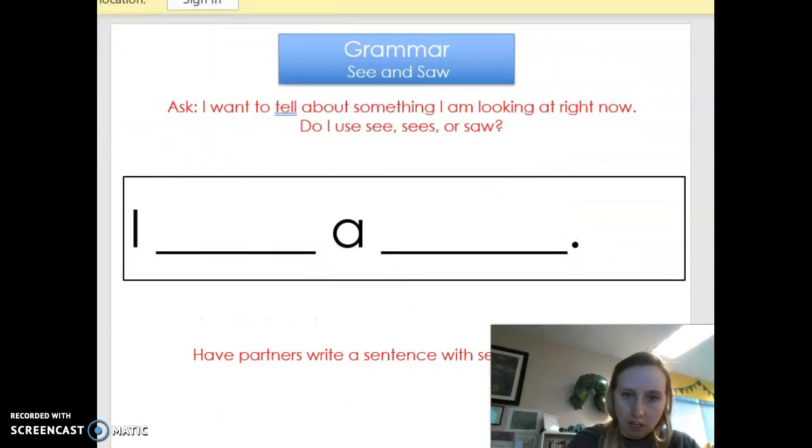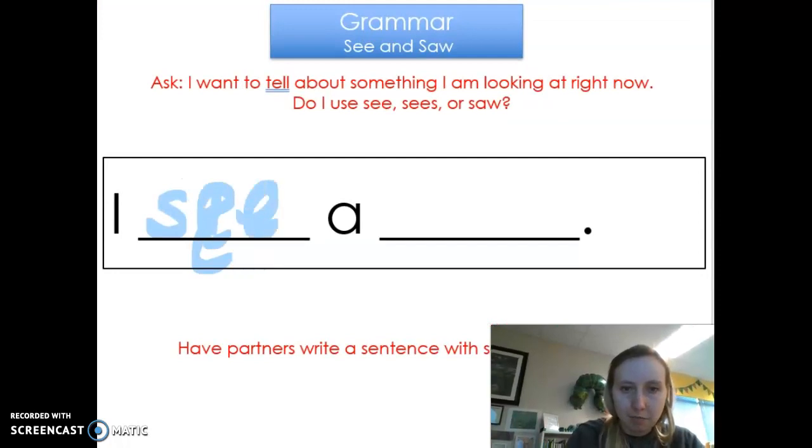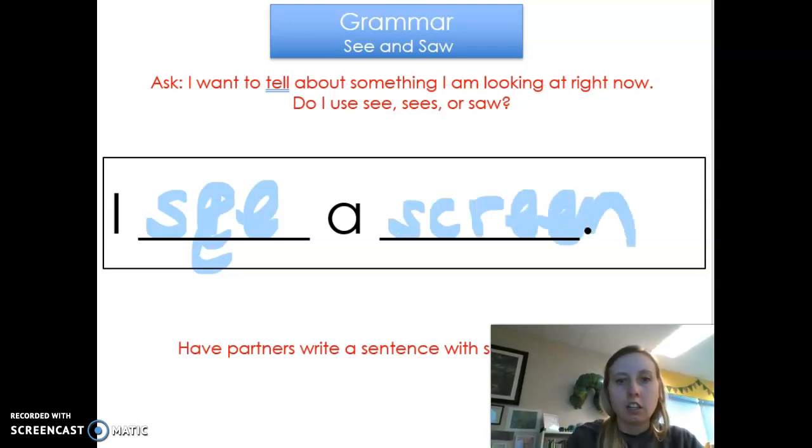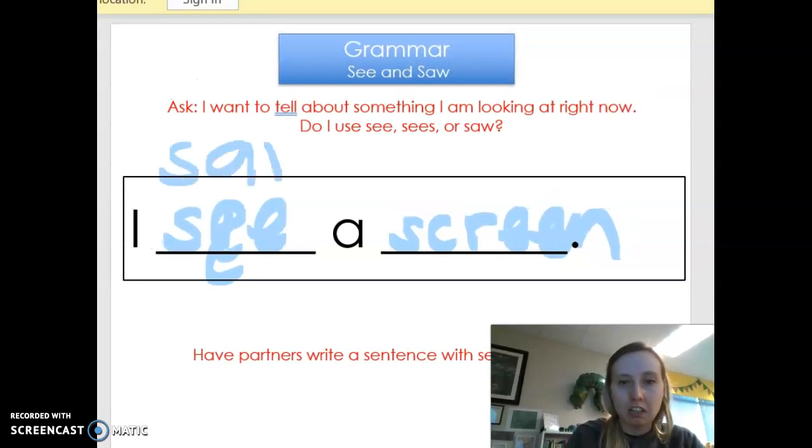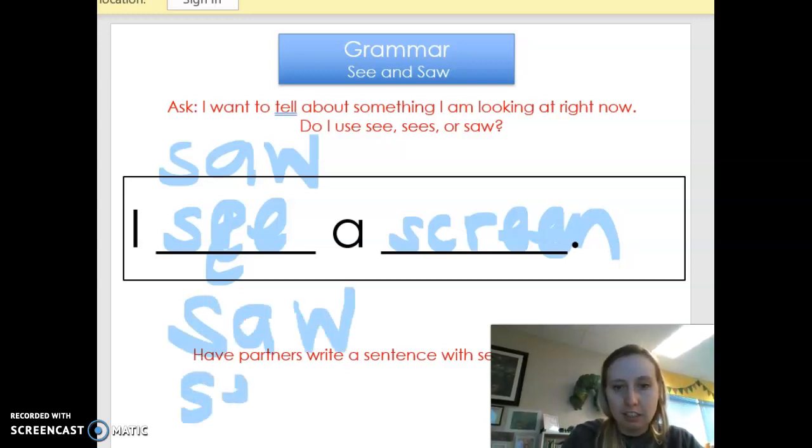So, I want to tell about something I'm looking at right now. So I could say I see, you could say screen, because we're looking at the computer. I see a screen. If it was in the past, you could say I saw a screen. Okay? Okay, so just remember, saw is in the past, see and sees is in the present.